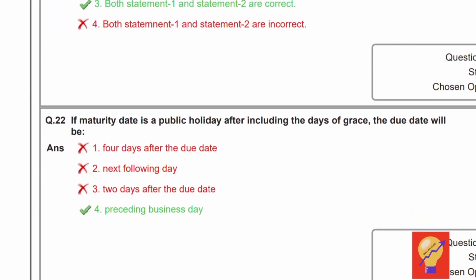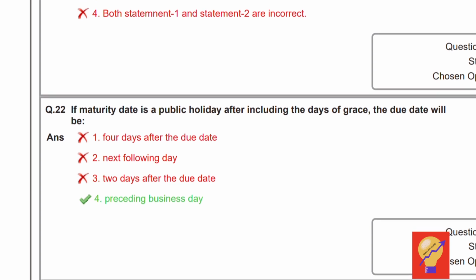Question number 22. If the maturity date is a public holiday after including the days of grace, the due date will be the preceding business day. Hence option 4 is correct, which is the preceding business day.